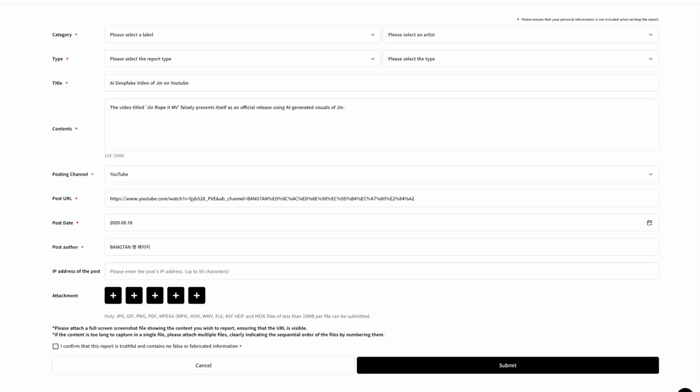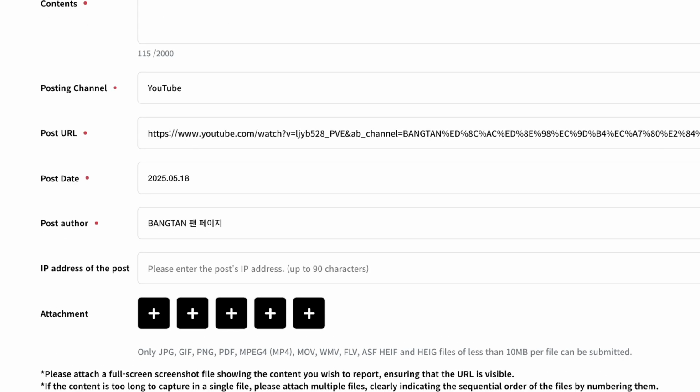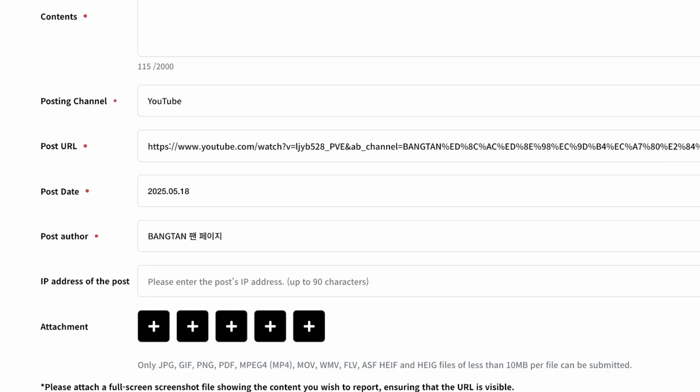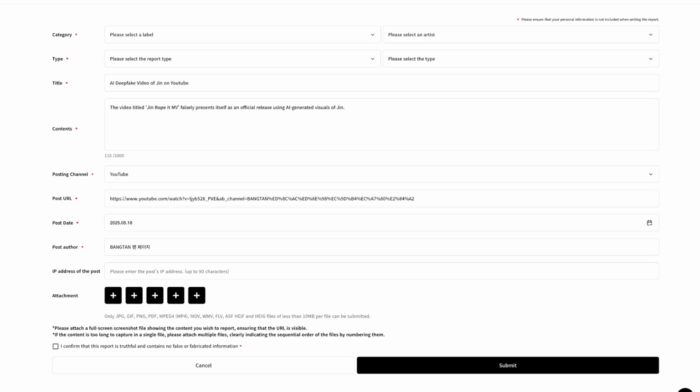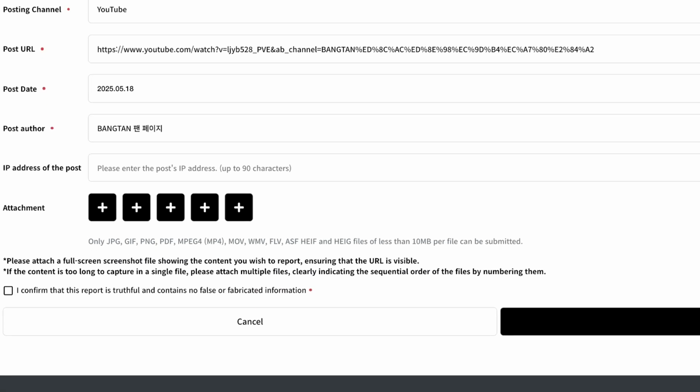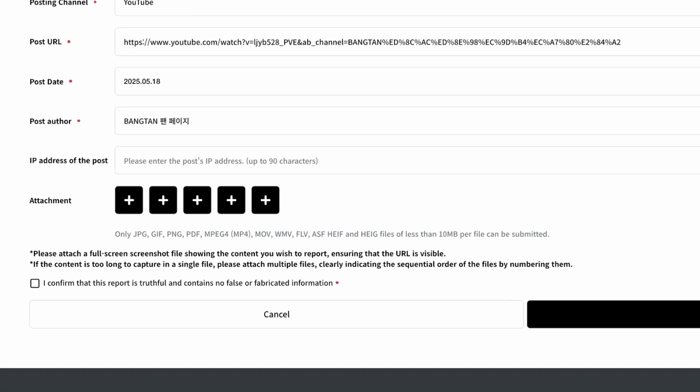IP address of the post, you don't need to include it if you have no idea. And notice how there's no red circle next to it, so you can skip it. Attachments, you can also skip it. But to be exact, it might be a good idea to include a screenshot. When you do a screenshot, it supports various formats like JPG, GIF, and also MP4 and MOV, so you can screen record the whole thing. Please attach a full screen screenshot file showing the content you wish to report, ensuring that the URL is visible.